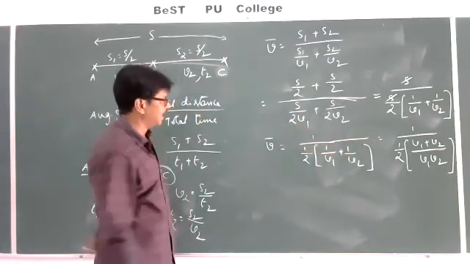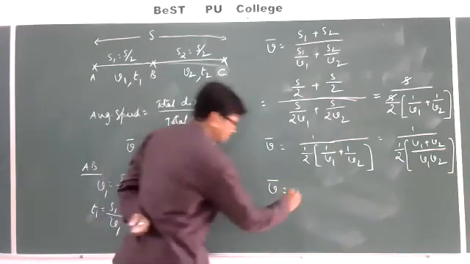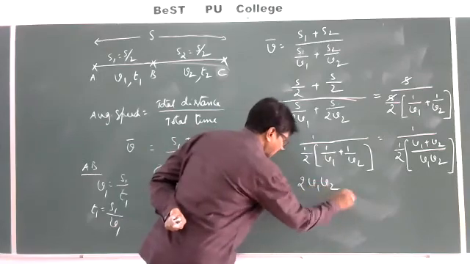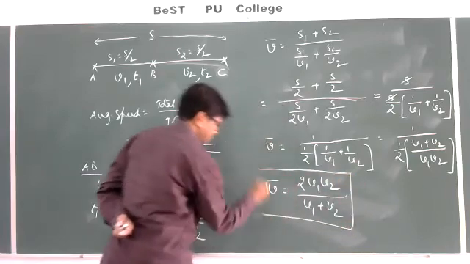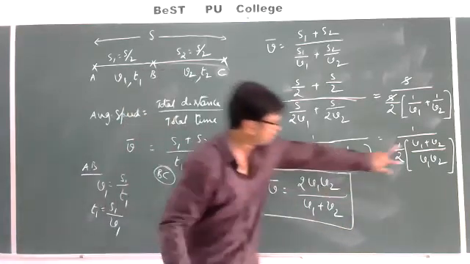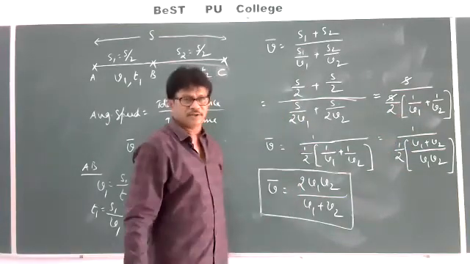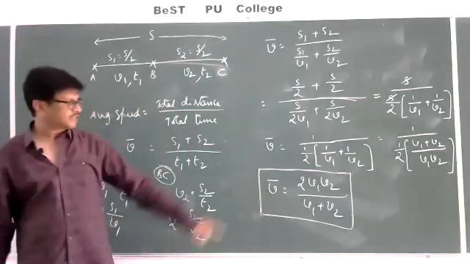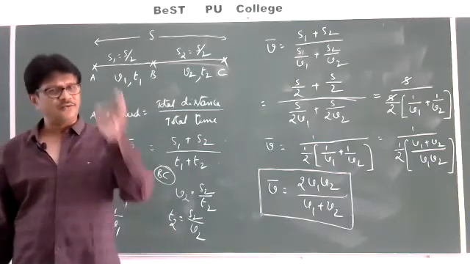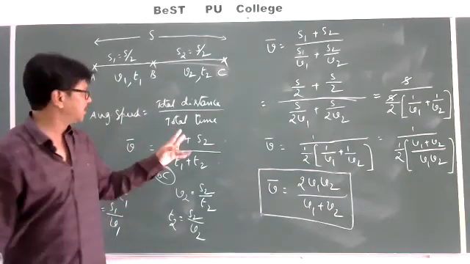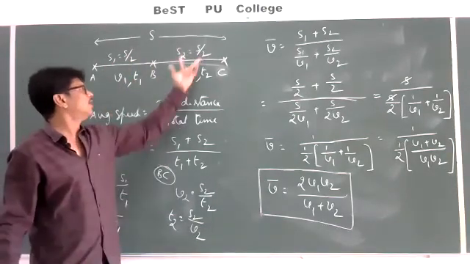The same thing I will rewrite with your permission. V bar is equal to 2 V1 V2 by V1 plus V2. Here I am taking the reciprocal. So the formula for average speed in such a case, which case is it? If a body covers equal distances, if a body covers the first half of the distance with a speed V1 and the remaining half with a speed V2.